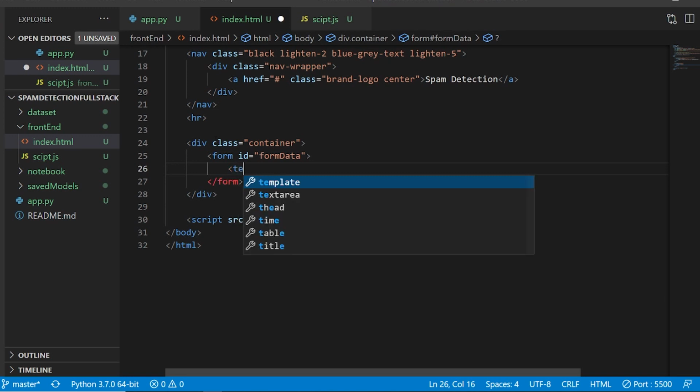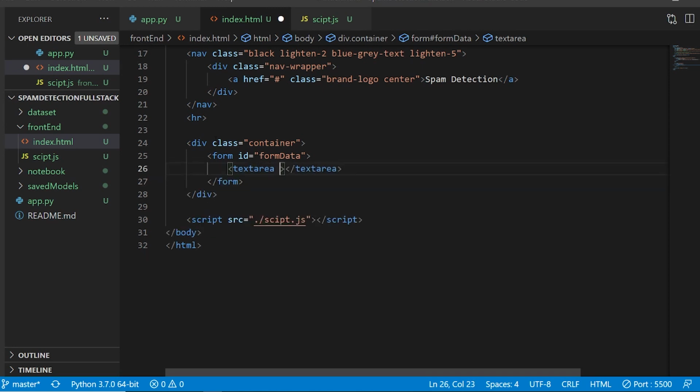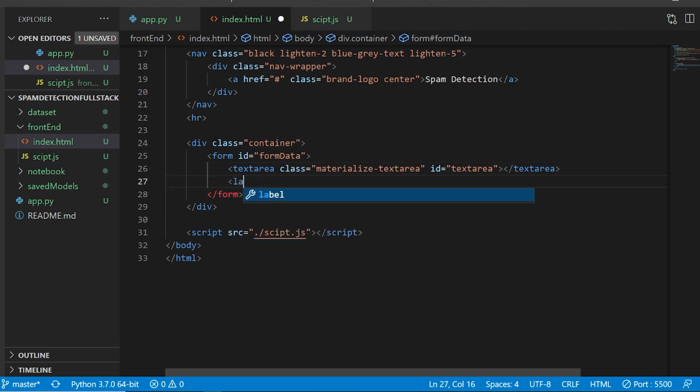Next thing I can use is a textarea, because we are going to give it our spam data. Here I'm going to give the class materialize-textarea, which helps me work with the textarea, and the id I'll give as textarea, so we can catch it in the JavaScript. And now I'll also require a label, because a label is very important, and I'll select it for textarea. The label is going to be Enter your text.